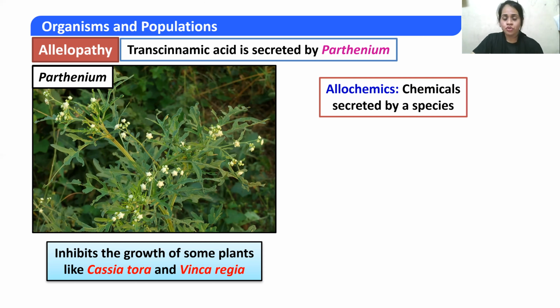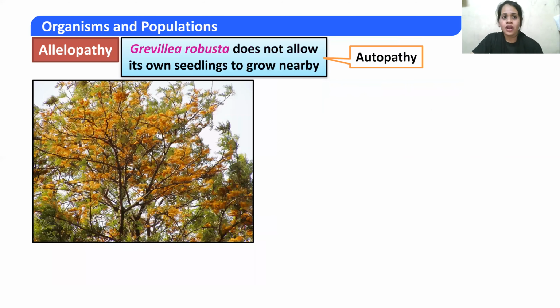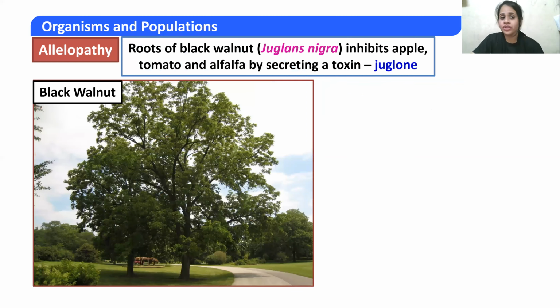Another word you should know apart from allelopathy is allelochemics, that is, chemicals secreted by a species. Another example is Grevillea robusta, which does not allow its own seedlings to grow nearby. That is called autopathy.